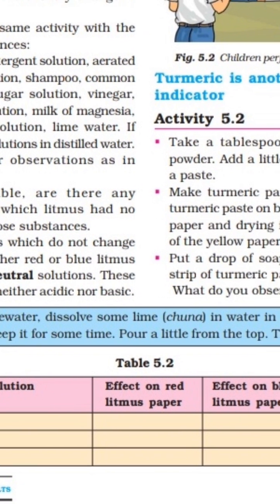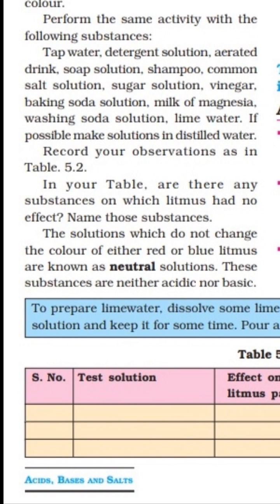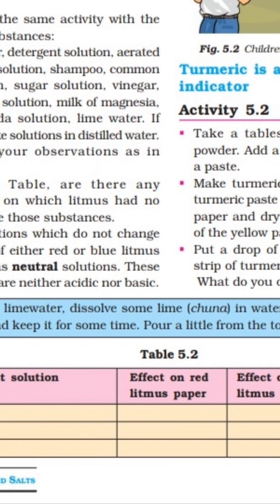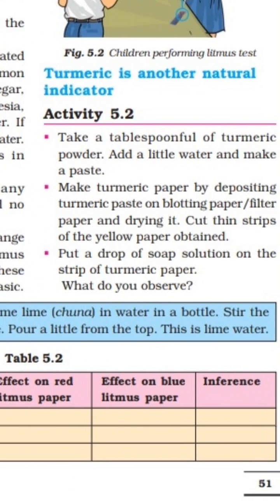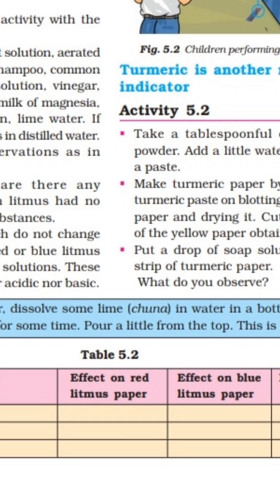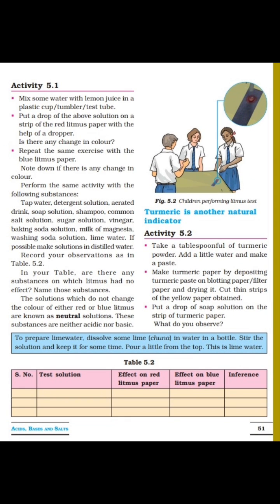Now here table 5.2 is mentioned. Serial number, test solution, effect on red litmus paper. Suppose it changes into blue, you can write that there, and suppose it remains the same, write it that way. Effect on blue litmus paper: it changes into red or remains the same. Inference: it means acidic or basic.